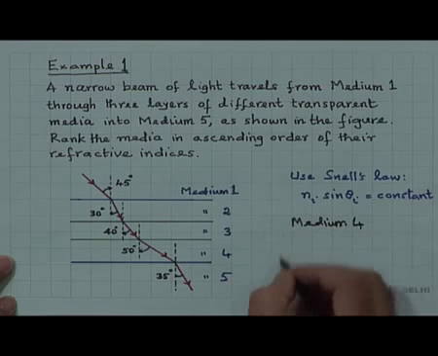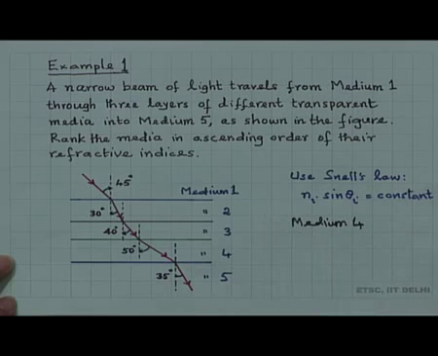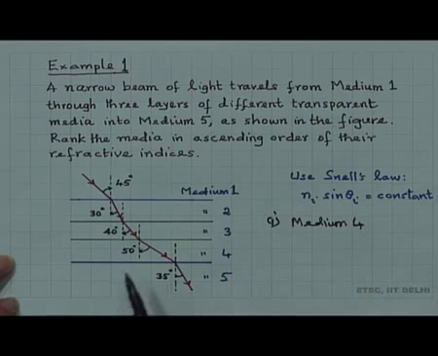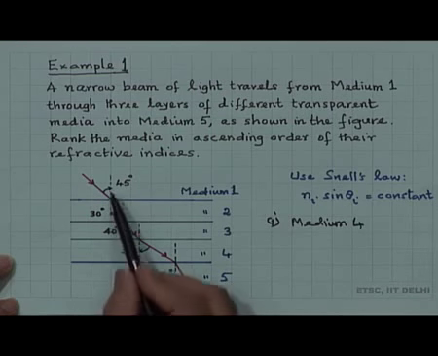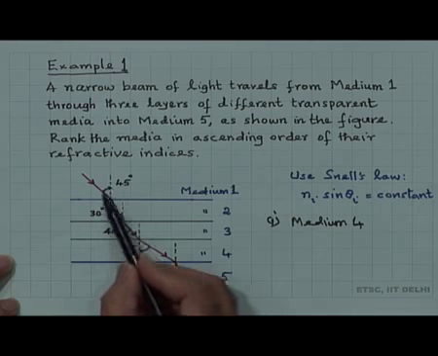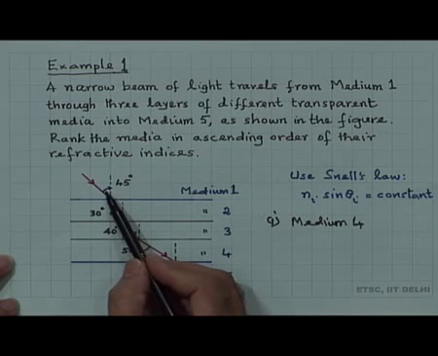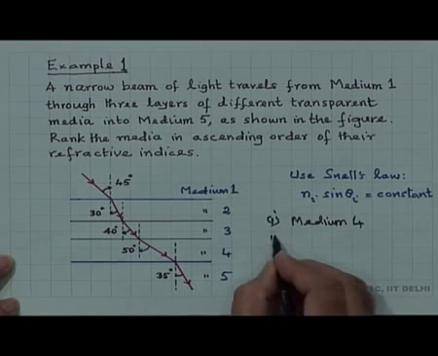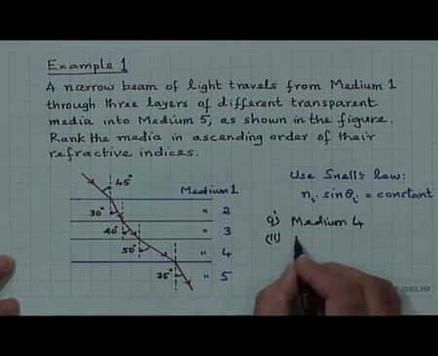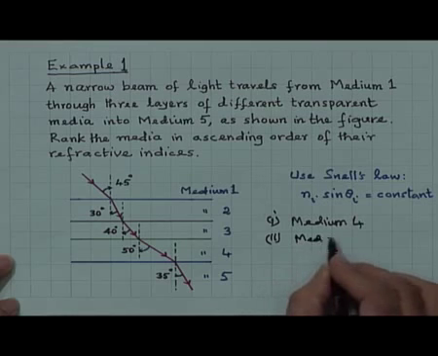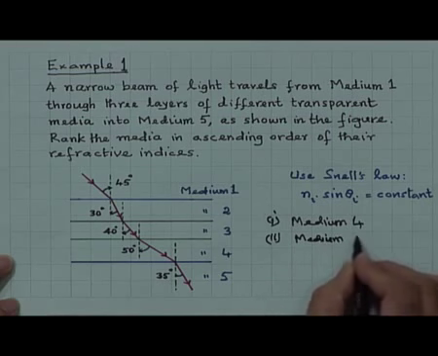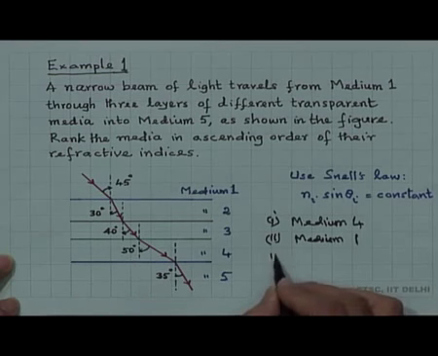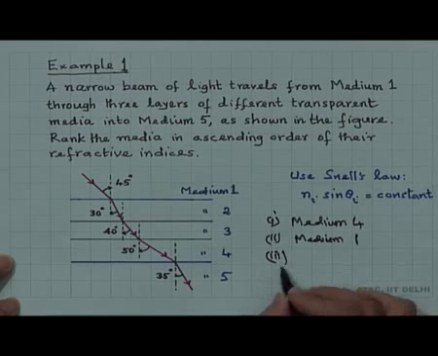So, let me rank it in the ascending order of refractive index. This will be 1, medium 4. Then the next largest angle is 45 degree, therefore medium 1 will have the next higher refractive index. So, 2, medium 1. Then we have 40 and therefore 3, this is medium 3.